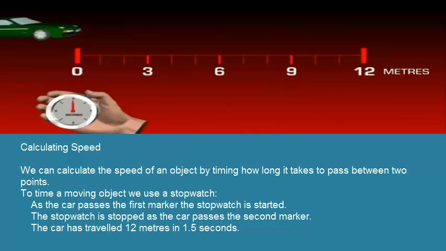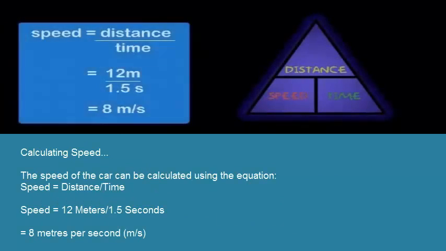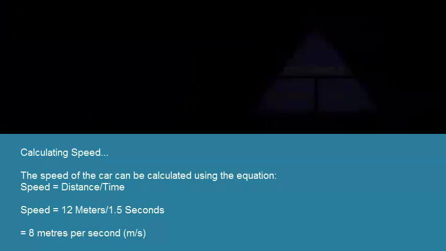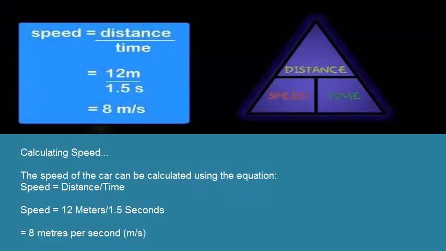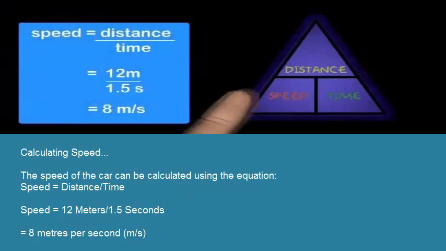The car has travelled 12 meters in 1.5 seconds. The speed of the car can be calculated using the equation speed equals distance divided by time. Speed equals 12 meters divided by 1.5 seconds, which equals 8 meters per second.